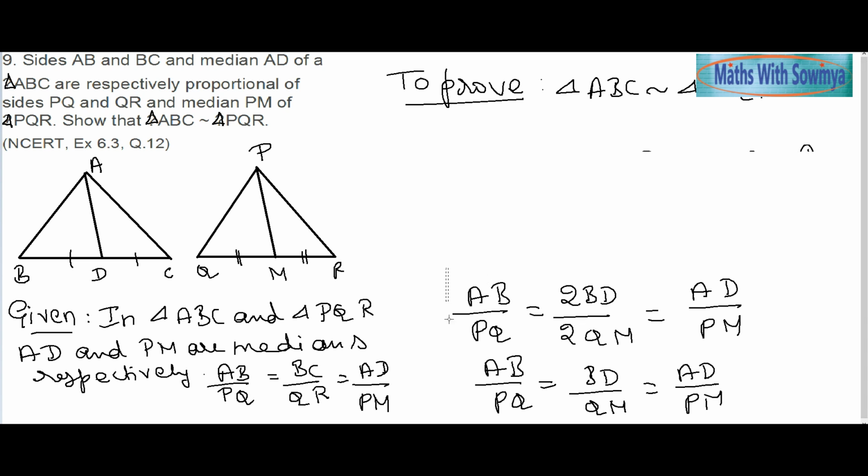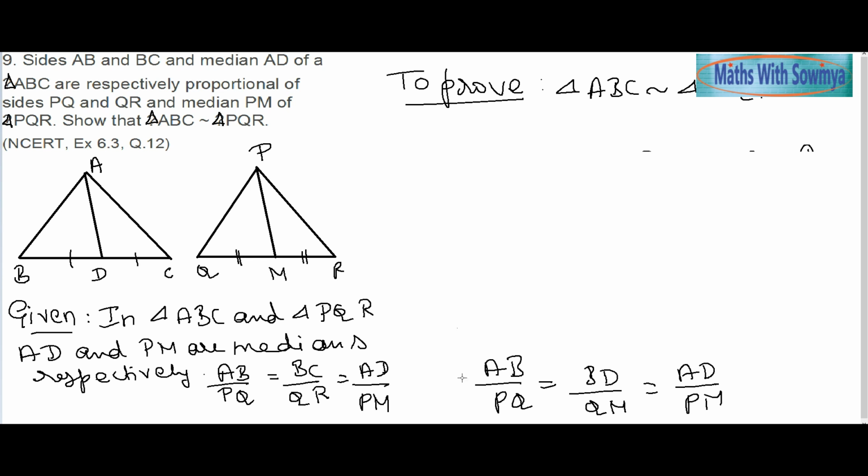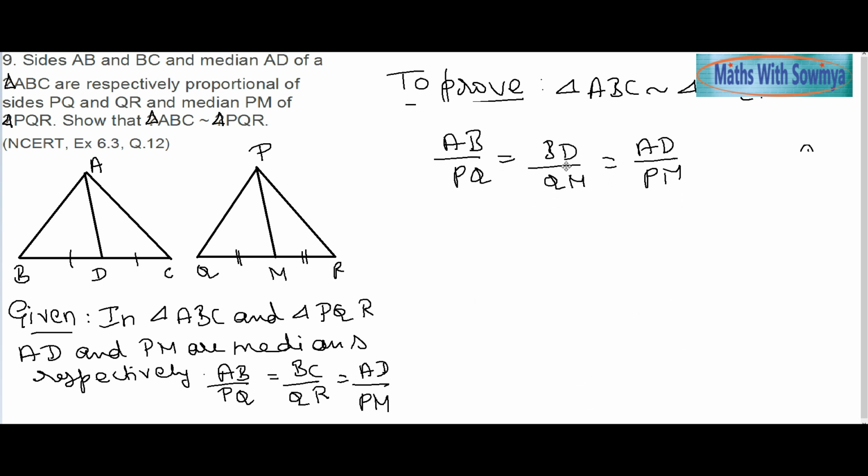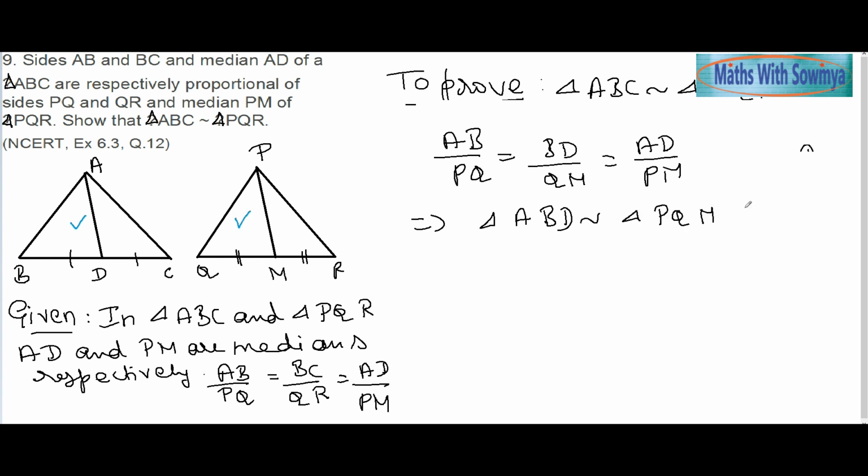By SSS similarity, I can easily say that, because these three sides are proportional, triangle ABD, that means this half of the triangle and this particular one, is similar to triangle PQM by SSS similarity. And therefore the corresponding angles must be equal.